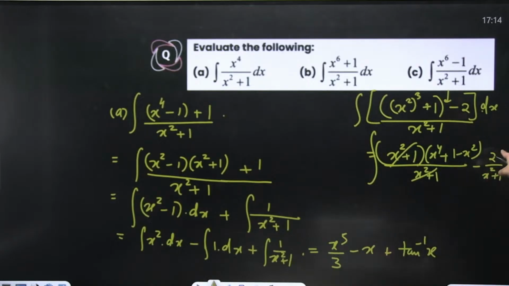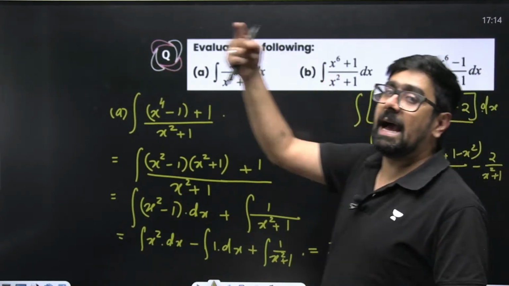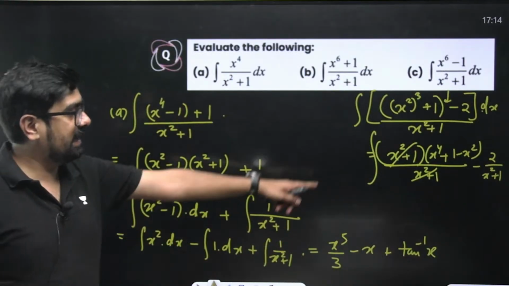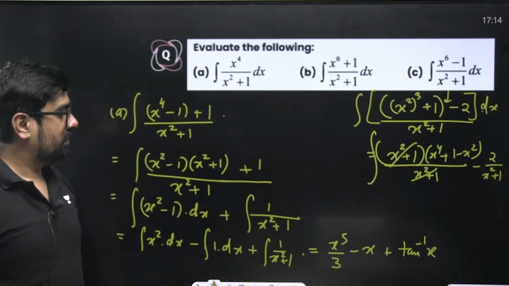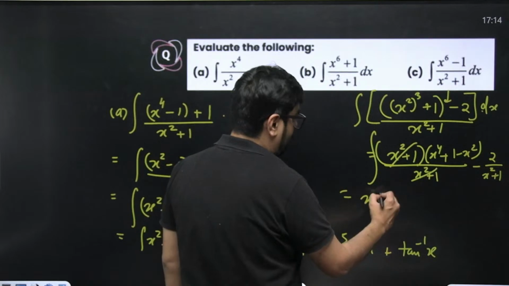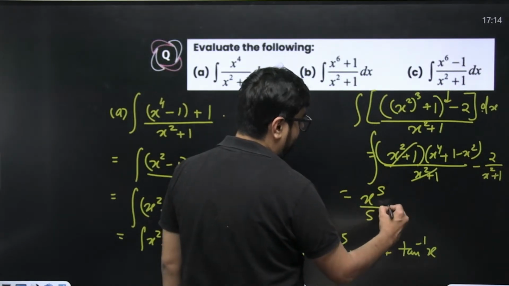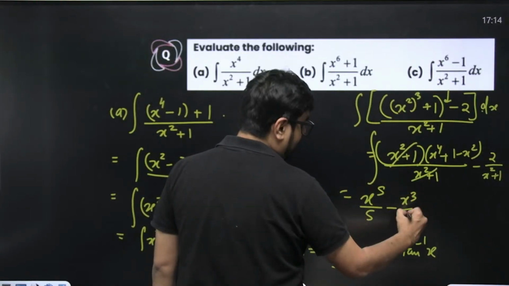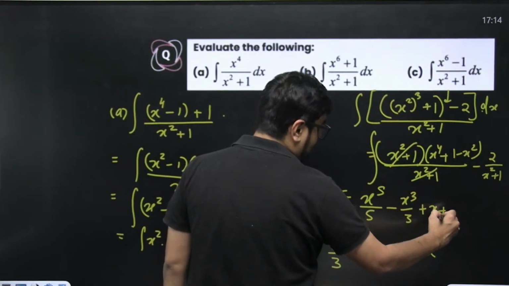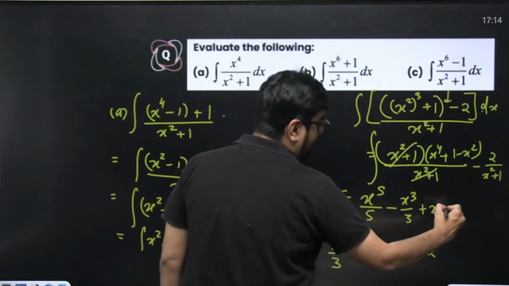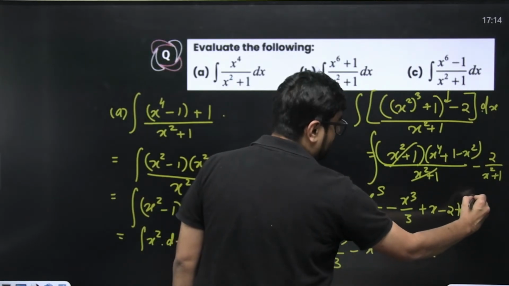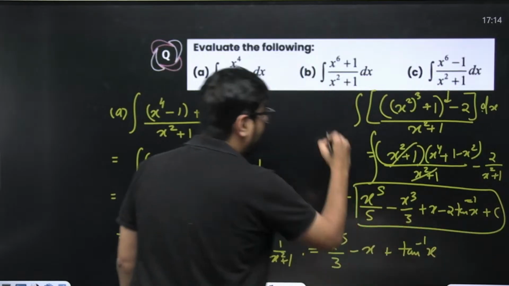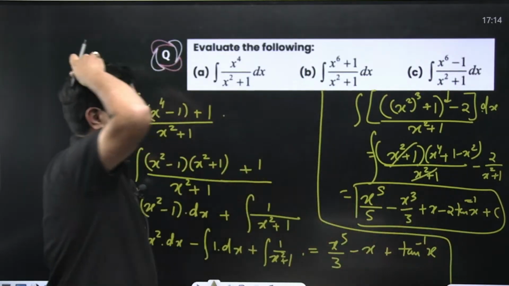2 by this one, 2 by x square plus 1. That means 2 tan inverse of x. A is 1 only over here also. So your final answer will become x to the power 5 by 5 minus x cube by 3 plus x. Here also minus 2 tan inverse of x plus c. Just separate it for the c part.